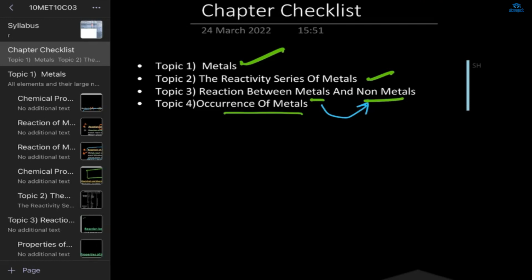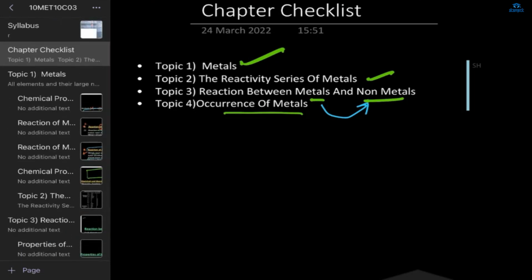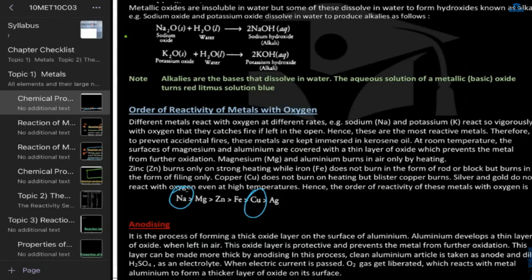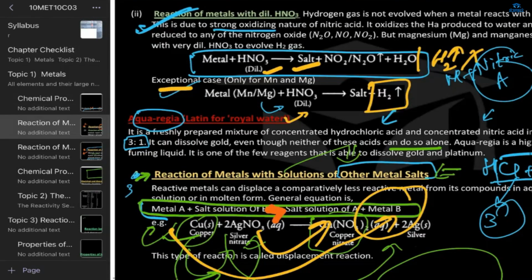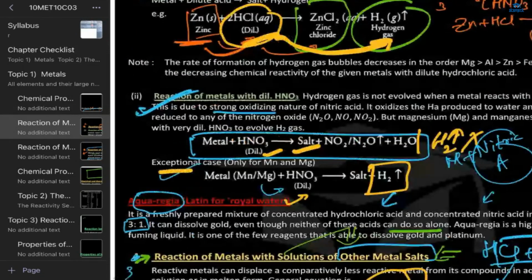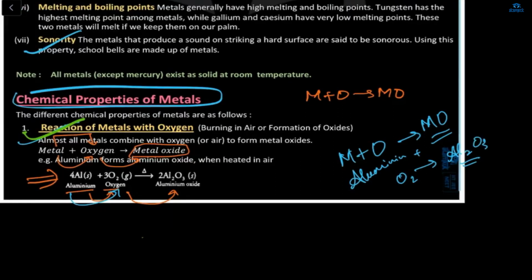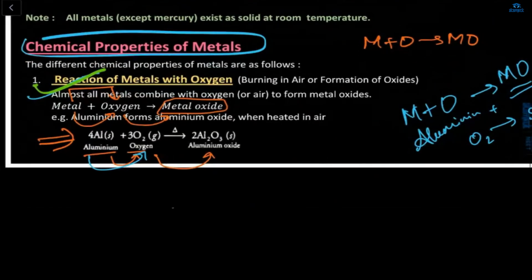Okay, ठीक है. So what we will do, do you have any doubt in this chapter? No. So can I ask you a question? Okay. So how many physical properties are there for a metal?